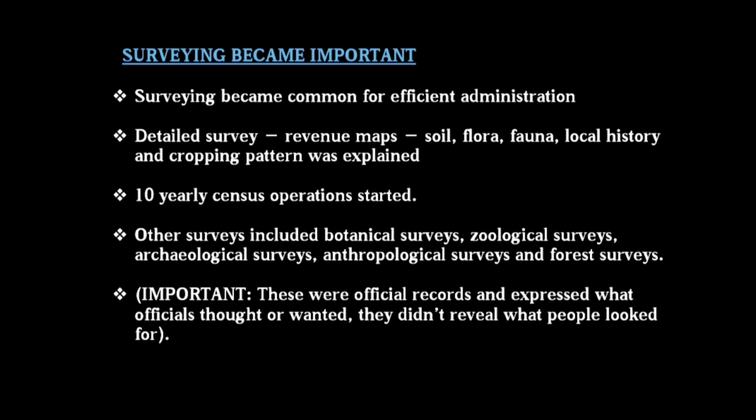From the end of the 19th century, census operations were held every 10 years in order to know the number of people in all the provinces of India, noting information on caste, religion and occupation. There were many other surveys like botanical surveys, zoological surveys, archaeological surveys, anthropological surveys and forest surveys.